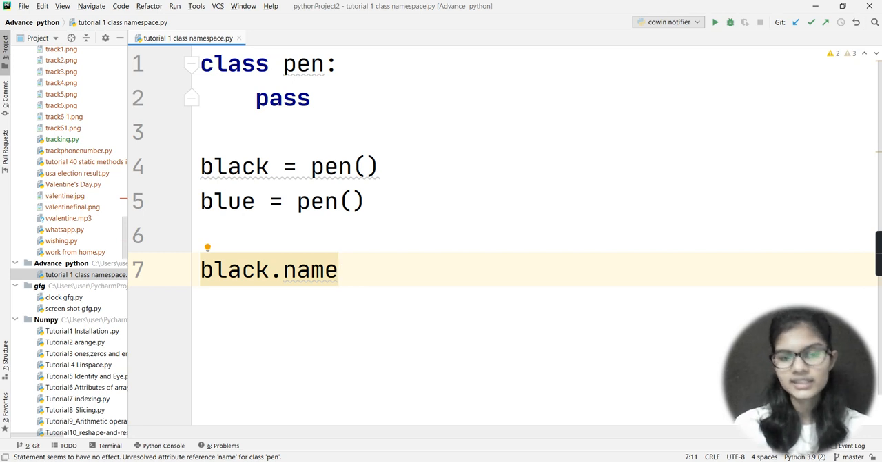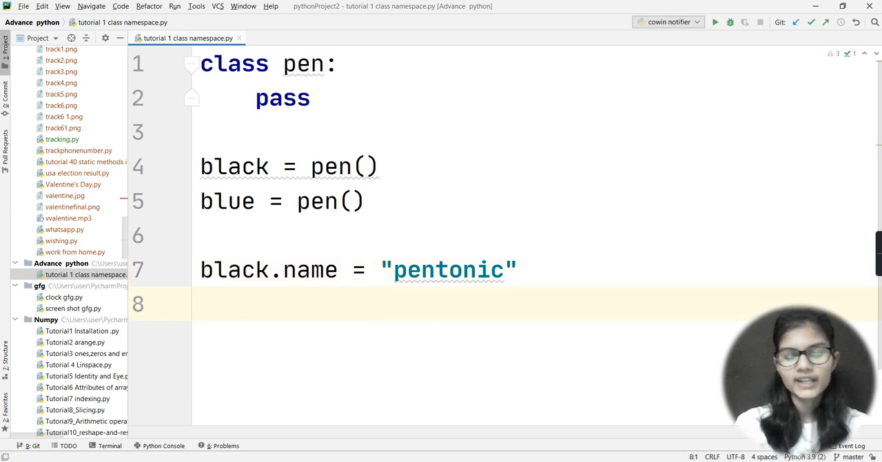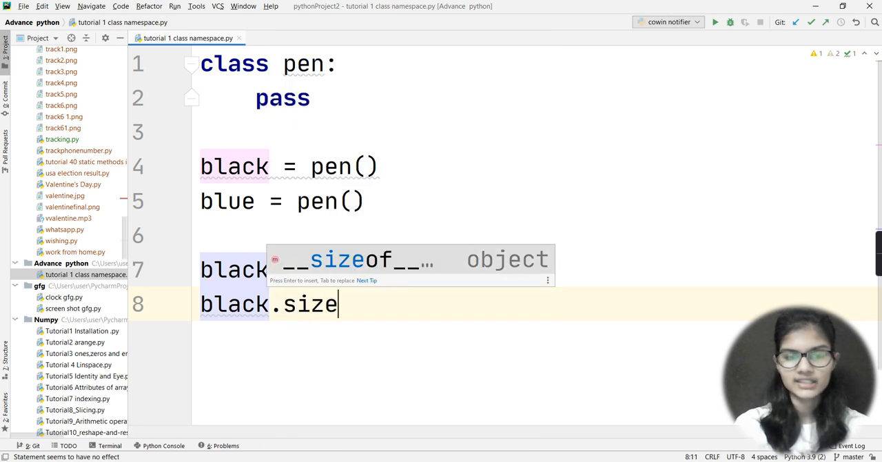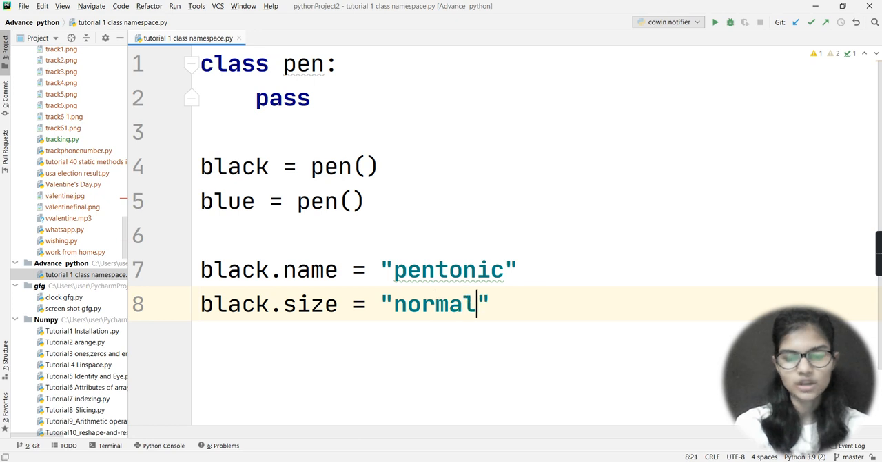So in the starting I have added my object, I put a dot, and after that I added my attribute, and then equal to. And now here I'll be writing the value for this. Let's say the name of my pen is Pentonic. Let's say Pentonic is the name of my black pen. Now, what size is it? It is of normal size, not too large, not too big, not too small. For that I would again use black, because I'm writing it for my black object, and the attribute here is size. So black dot size, and I'll write it here as normal. Right, that is done. So name and size.